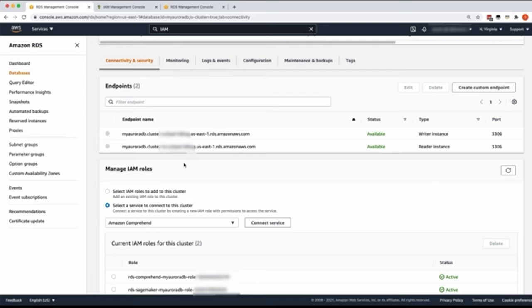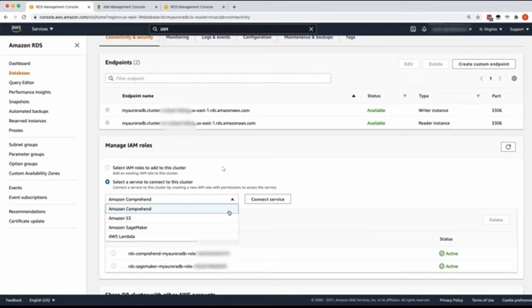So to do that, we are going to go down to the Connectivity and Security tab and then scroll down to the area that's labeled as Managed IAM Roles and select a service to connect to this cluster. And then from the drop down, we should select Amazon Comprehend and then click on Connect Service.